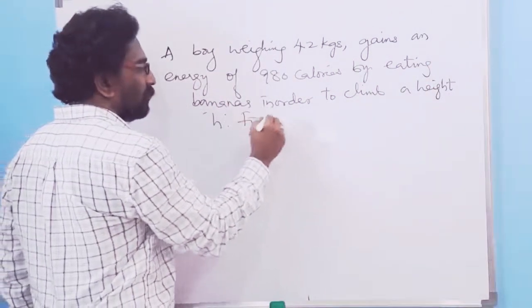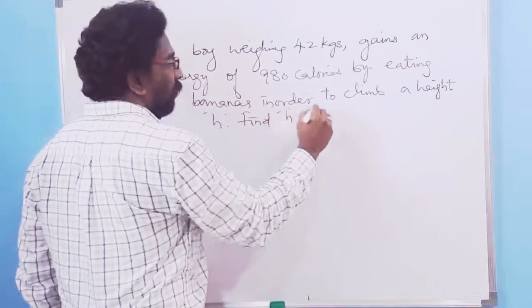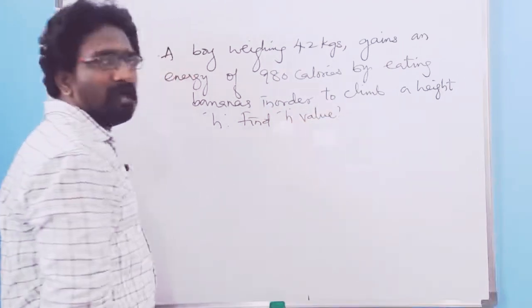Find the height h value. This will be a question.